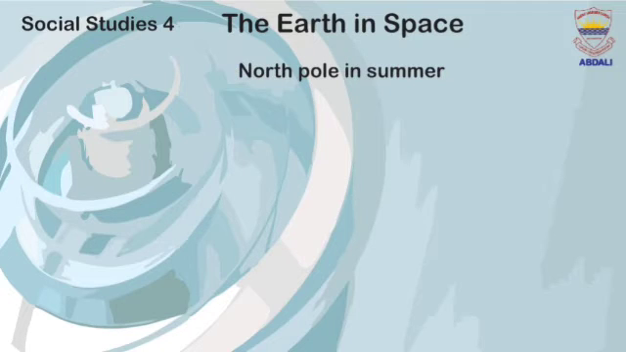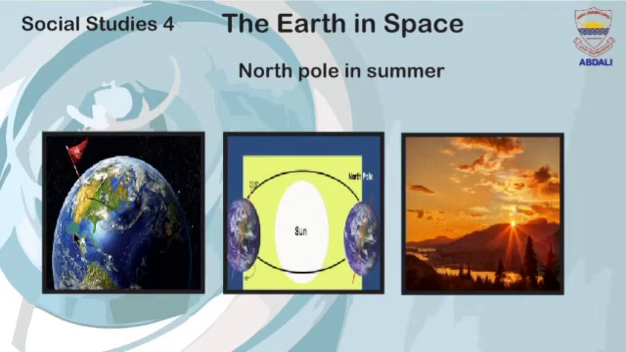North Pole in summer. Due to the tilt of the earth on its axis, at the North Pole there are 24 hours of daylight for several months over summer. From mid-April to August, it remains bright because of 24 hours a day of sunlight. This is an interesting fact.